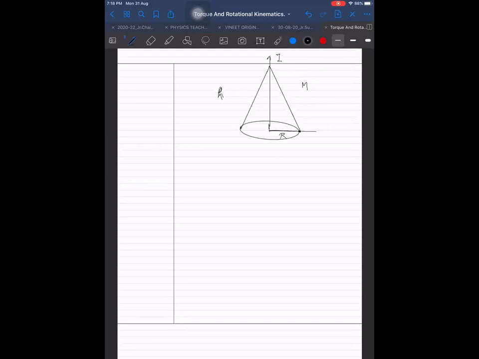By taking elemental range, we can do. If I give you an element here, and if I take a projection of this element on this, will it turn into a uniform disk or non-uniform disk? Tell me that thing. Will it turn into a uniform disk or non-uniform disk? Uniform. Uniform only, sir. Uniform disk.